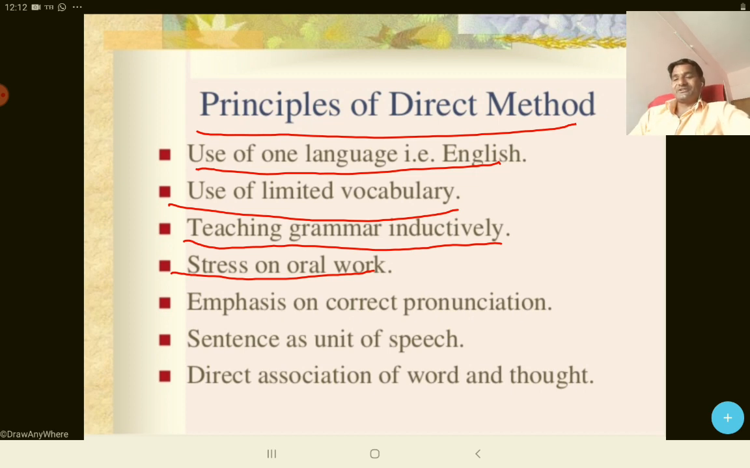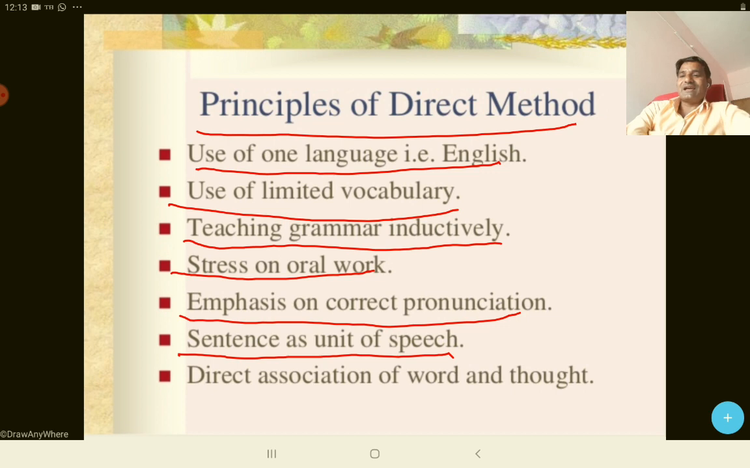and various other conversations. Thereafter, emphasis on correct pronunciation, because we are using the target language only as a way of communication, as a way of conversation, so it enhances correct pronunciation. Thereafter, sentence as unit of speech. Okay, the unit of this method is the sentence. Thereafter, direct association of words and thought. This is because we think in the target language only, so our thoughts are associated with our thinking.